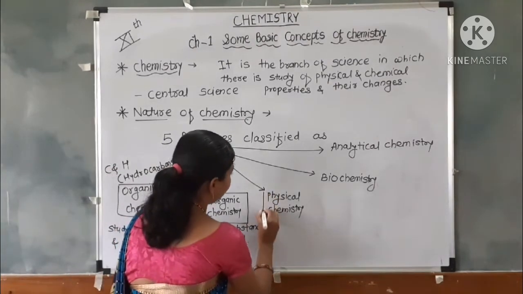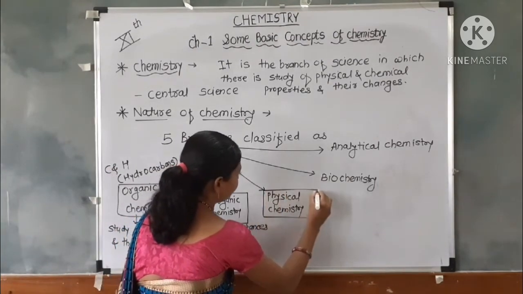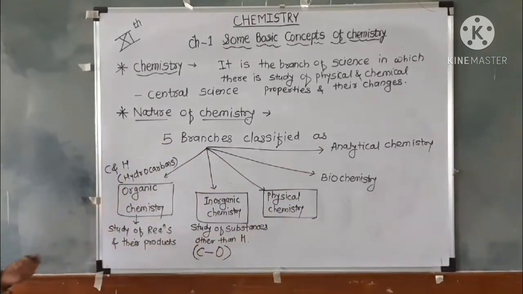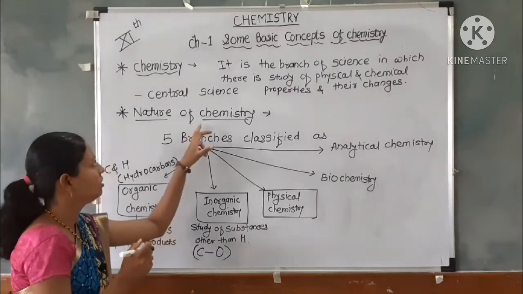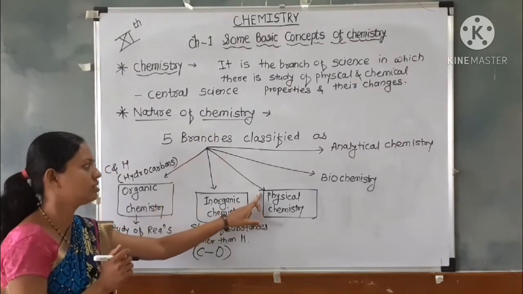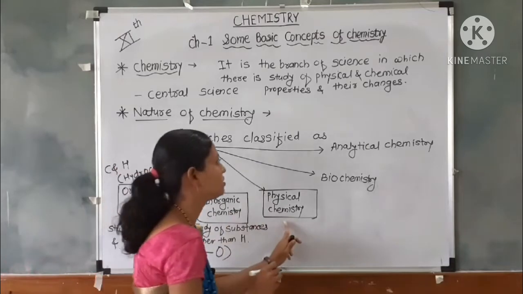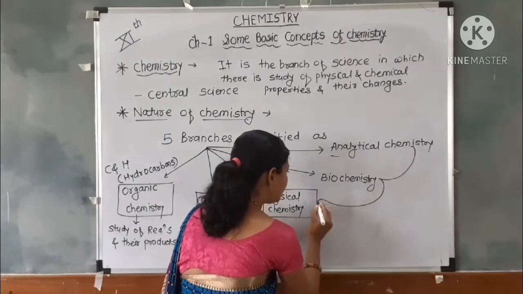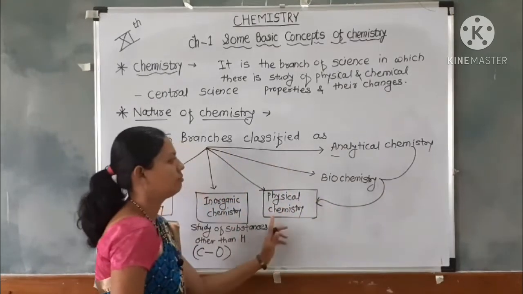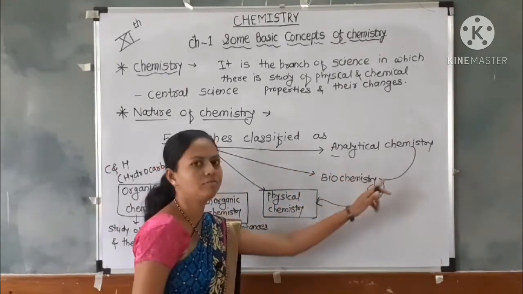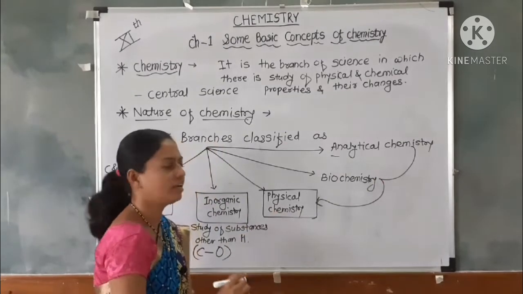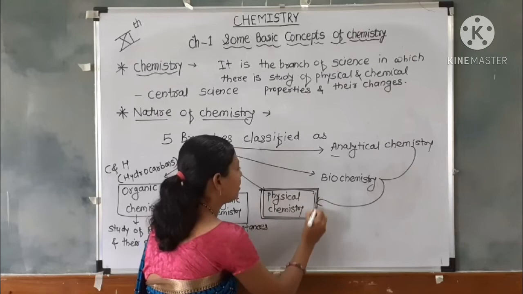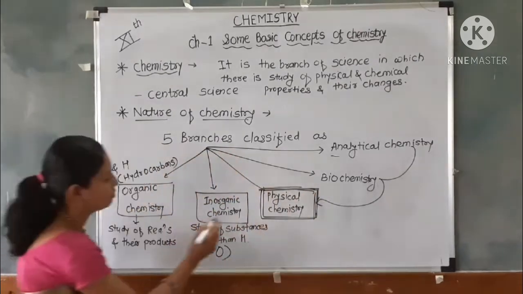Let us move on to the third branch, which is physical chemistry. Physical chemistry is the most important branch in chemistry because analytical chemistry and biochemistry are also included in physical chemistry. So, physical chemistry is the most important branch in chemistry.